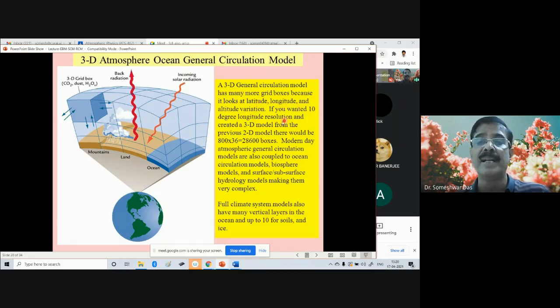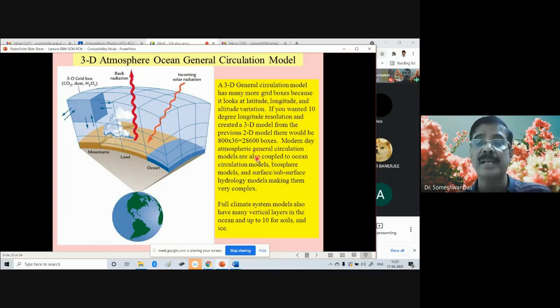If you wanted 10-degree longitude resolution and created a 3D model from the previous 2D model, there would be 800 times 36, that is about 28,800 boxes. I mean, this is the simplest, very small. Sometimes there are several thousands or even millions of points, depending on the resolution of the model.